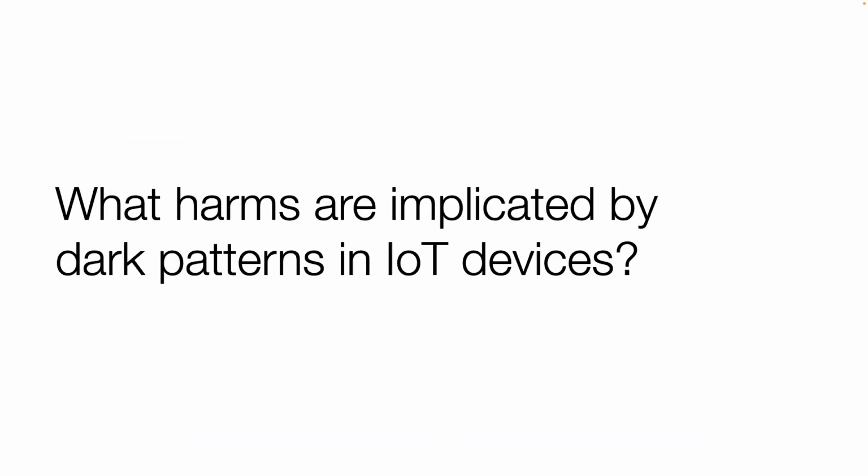So what harms then are implicated by dark patterns in IoT devices? We'll talk about financial harms here, but there are more types in the paper. Now, unlike some apps or website experiences, IoT devices require physical acquisition of the device itself, whether as a gift or purchase, which establishes a financial relationship between the user and the manufacturer. When similar design elements are used in inconsistent manners, they make it harder for users to accurately set product expectations and thus make informed purchasing decisions.